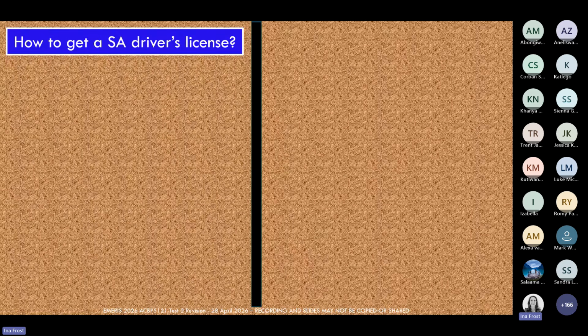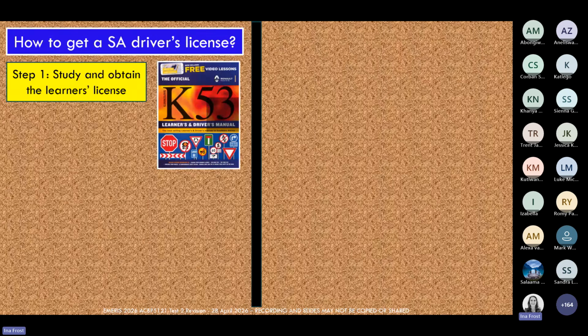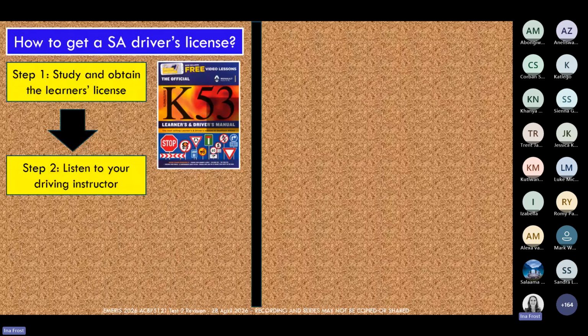And maybe even if you haven't got your license yet, you know of other people who have got a driver's license. And what did these students have to do to get their driver's license? First, they had to pass their learner's license. So they had to study their K53 and get a learner's license. Then, once they had their learner's license, they had to find someone who can act as their driving instructor and who could tell them when you get to a stop street, you need to start slowing down. When you're taking a corner, you have to do it slowly.